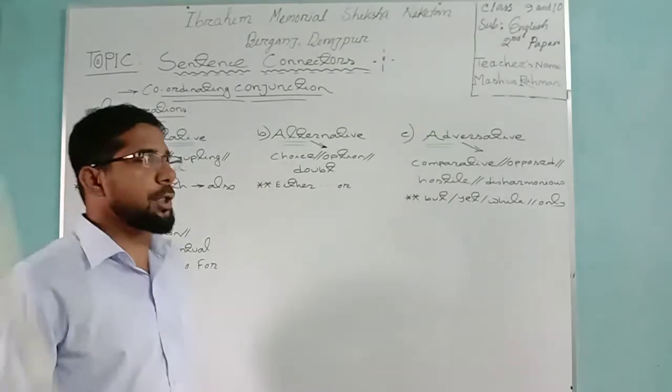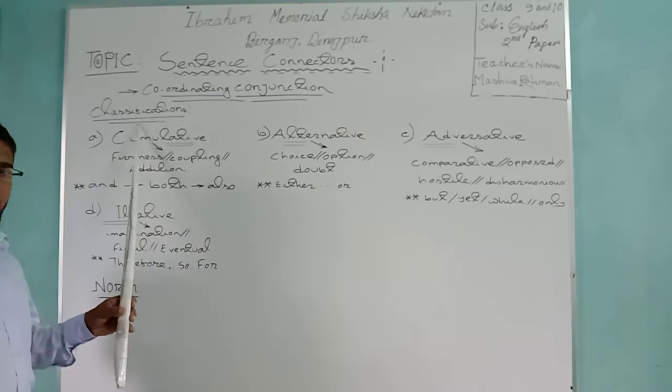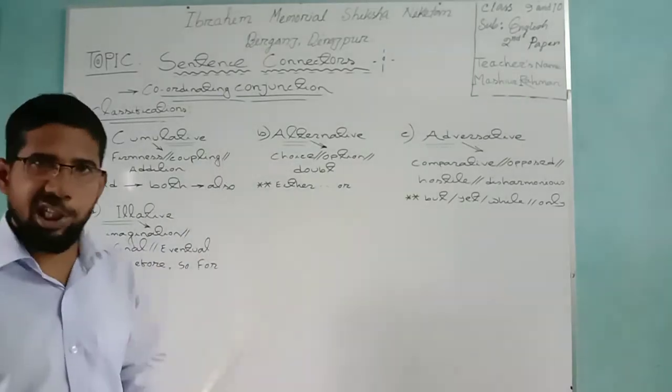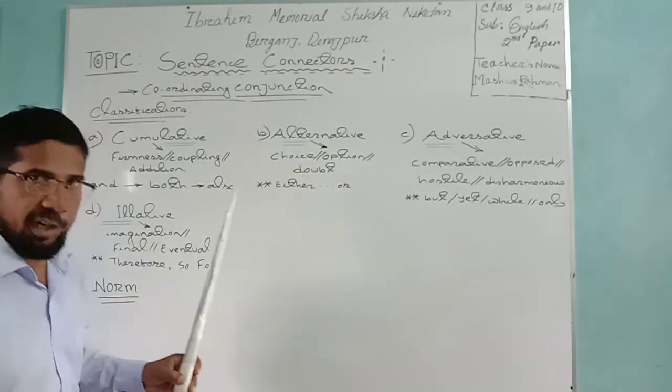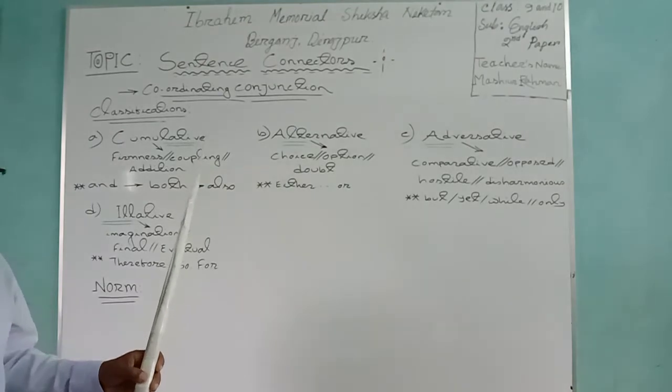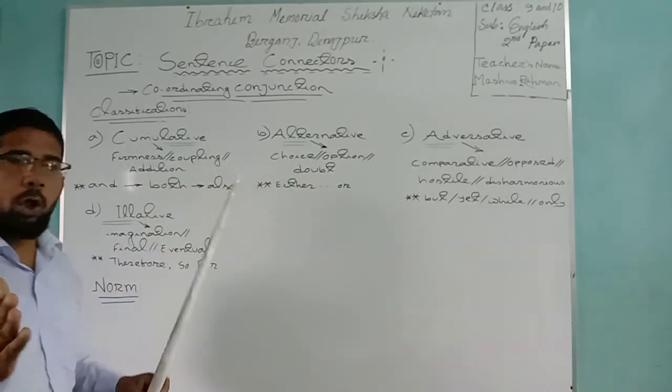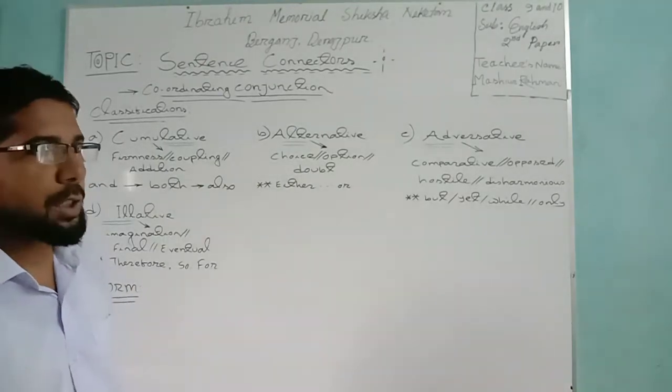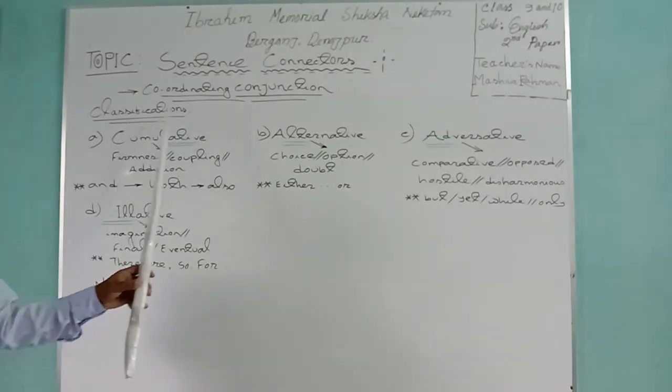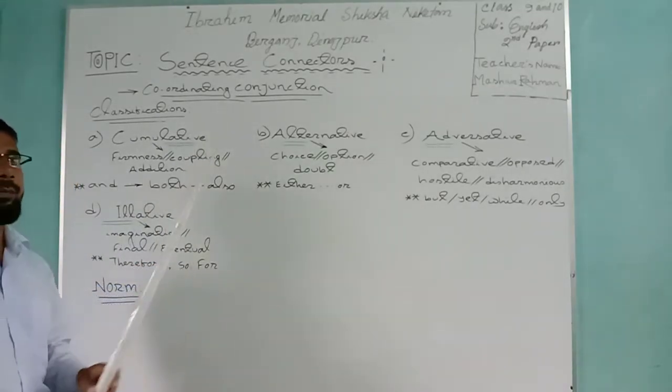Now, my motive is to discuss the classification of coordinating conjunction. Dear learners, what do I want to do? I want to show the definition and also the classification of coordinating conjunction.